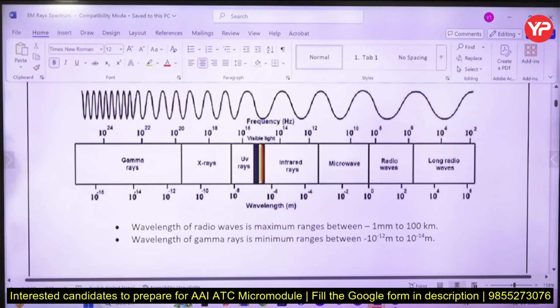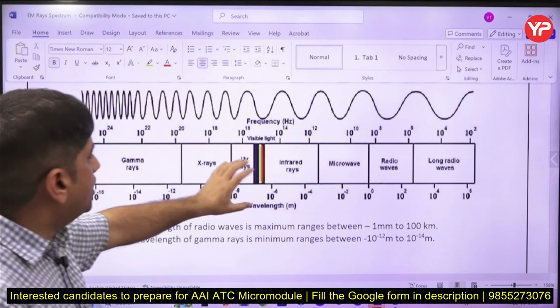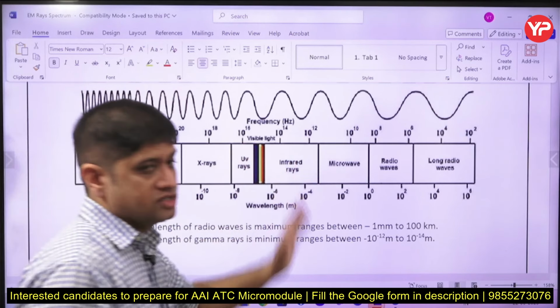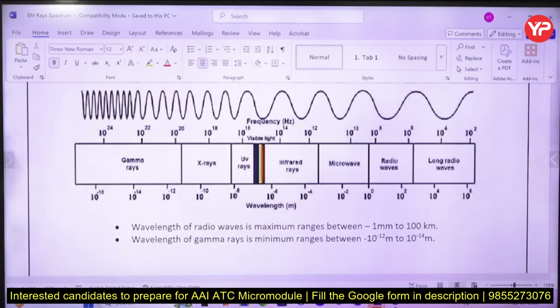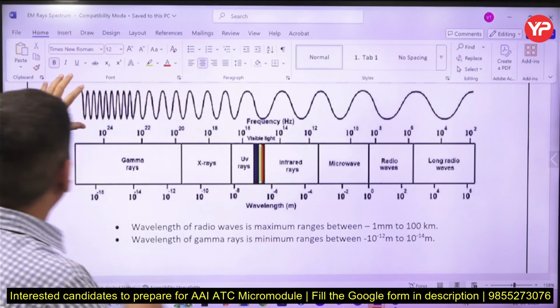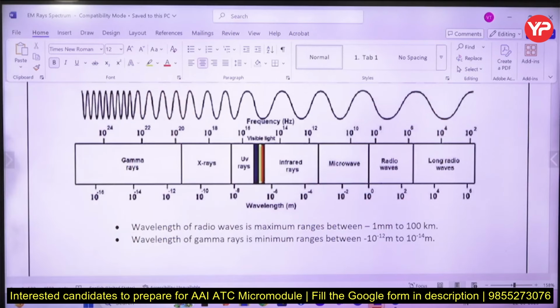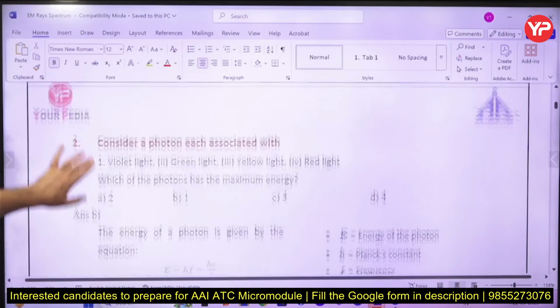And a couple of diagrams which I am providing you. Frequency, as I told you, gamma rays have very high frequency, 10^24 hertz. Then the ultraviolet range, what is the ultraviolet range of frequency and wavelength, that also you should know. And then we have wavelength. This side frequency is increasing, so high frequency, low wavelength. What is the frequency, what is the wavelength? You should have some idea about this. Right, so some values you need to know.